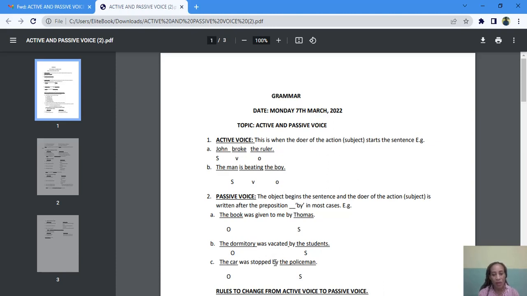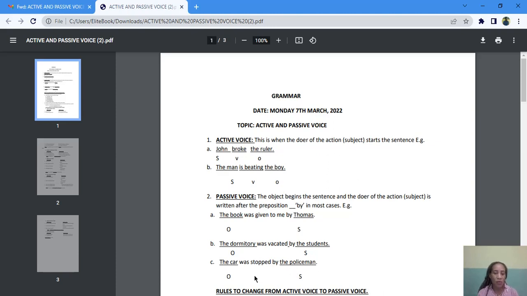The car was stopped by the policeman. Look, the subject is at the end of the sentence, while the object takes the place of the subject. That is in a passive voice. Okay, so the car was stopped by the policeman. Who stopped the car? The policeman stopped the car.